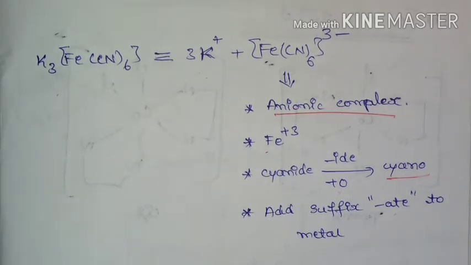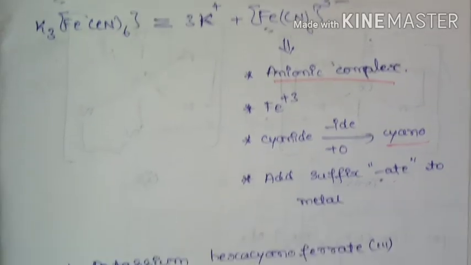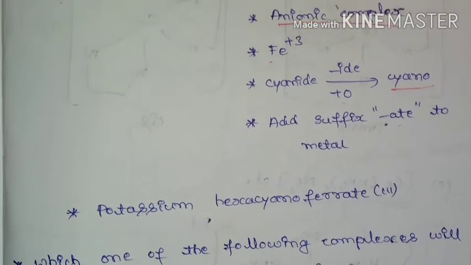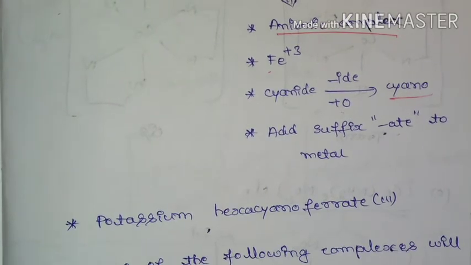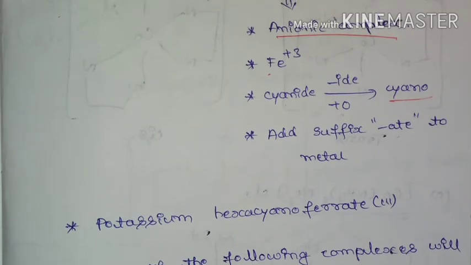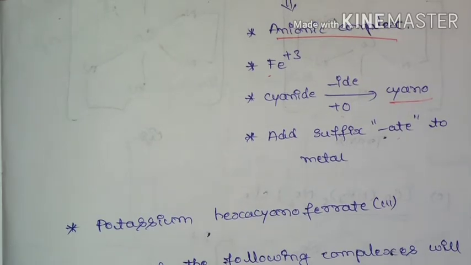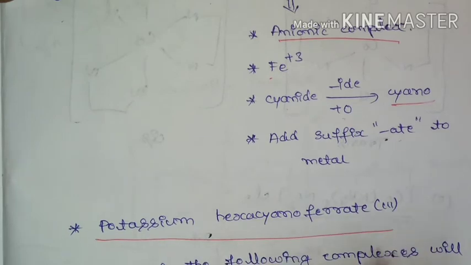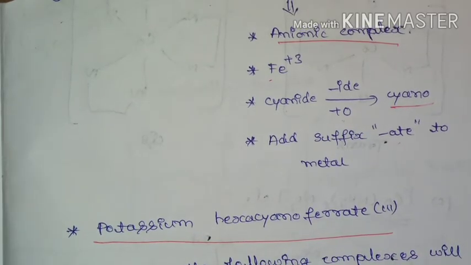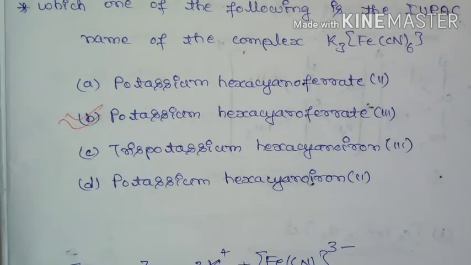So as per the IUPAC nomenclature, first we need to name the cation. Here the cation is potassium, and there are 6 cyanide ligands, so it is hexacyano, and this is an anionic complex, so ferrate, and iron is in +3 oxidation state. So the IUPAC name will be potassium hexacyanoferrate(III). So option B is correct.